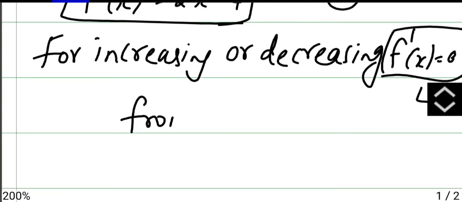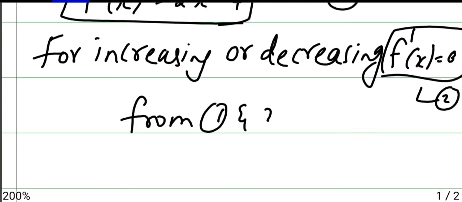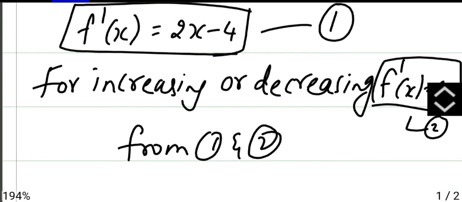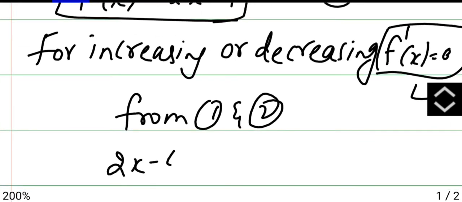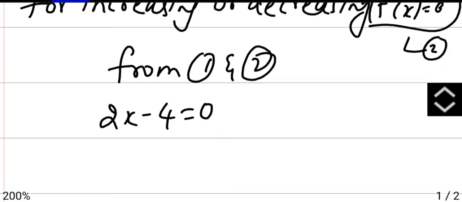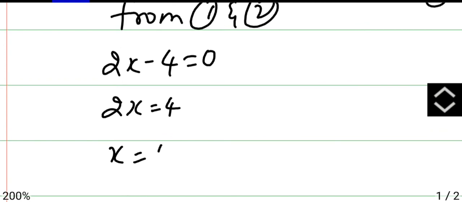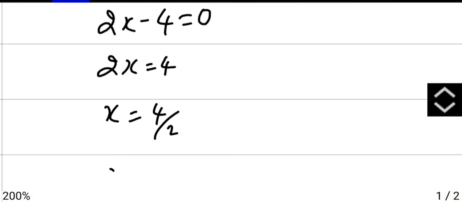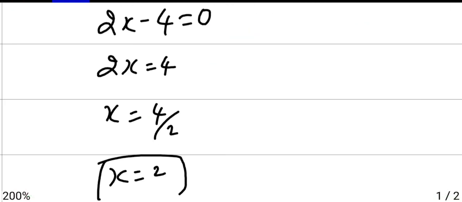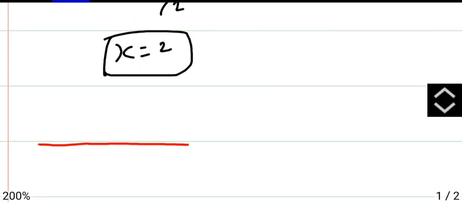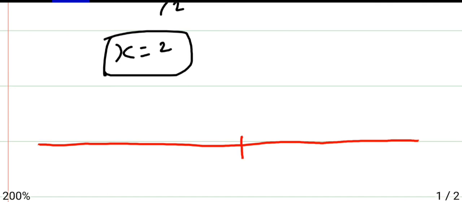From 1 and 2, you will get 2x minus 4 is 0. Now, I want x, so 2x will be 4. x will be 4 by 2. So, x will be 2. Your interval point is 2. Now, plot it in the graphical manner.